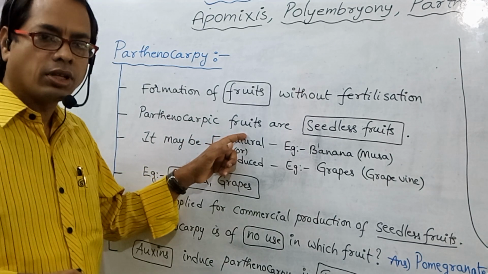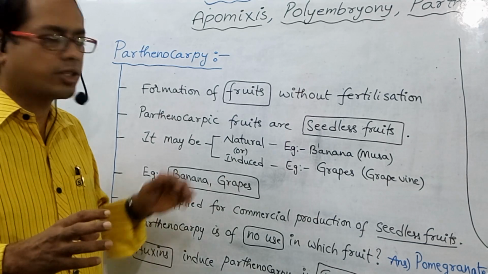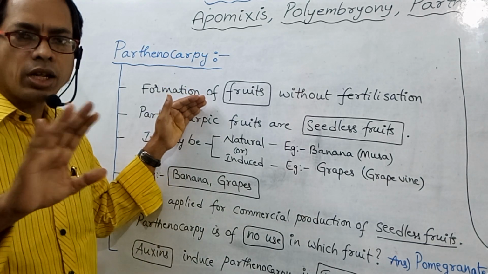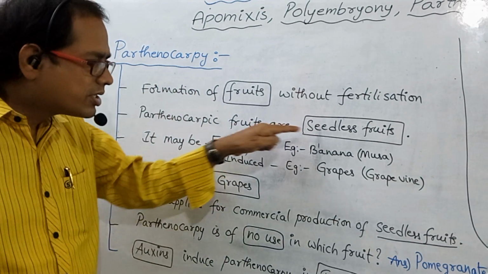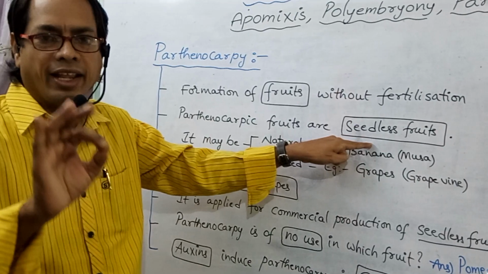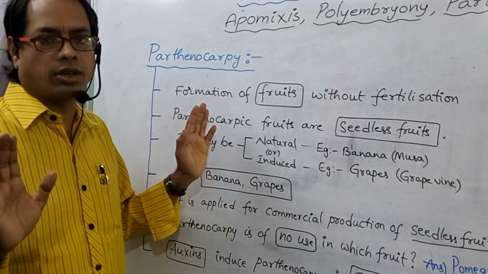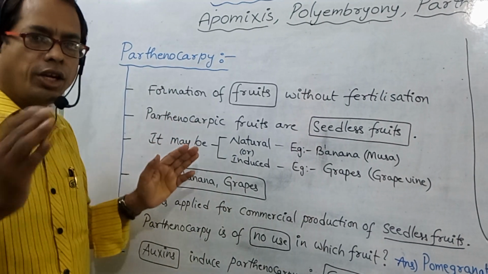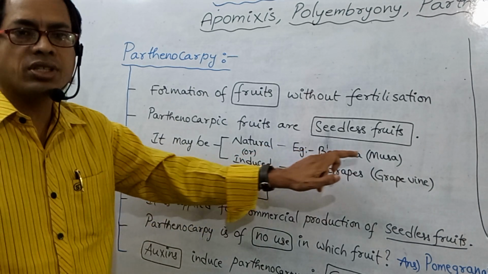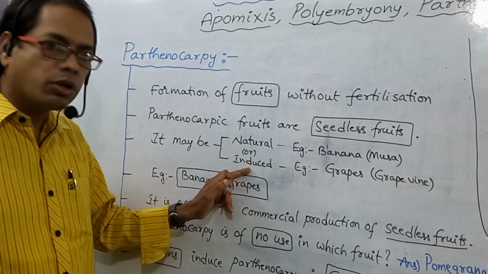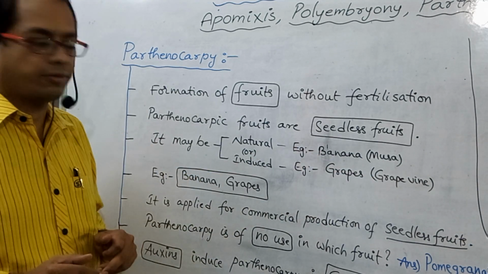Parthenocarpic fruits are seedless fruits. That means parthenocarpic fruits do not contain seeds. This parthenocarpy may be natural or induced. Natural parthenocarpy occurs in banana, that is Musa paradisiaca. Induced parthenocarpy is found in grapes, that is grape vine.